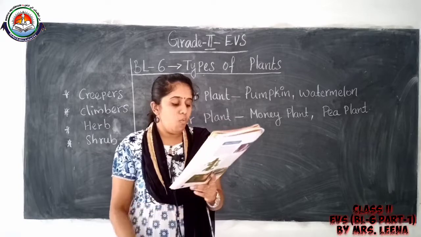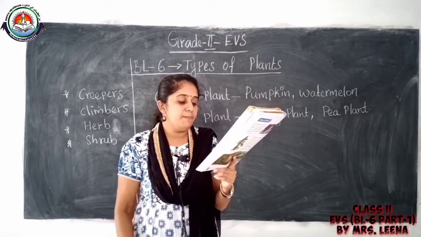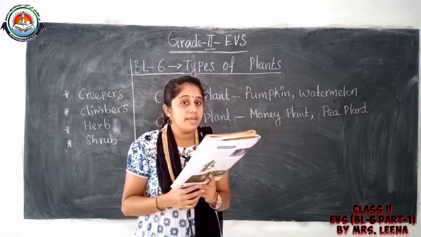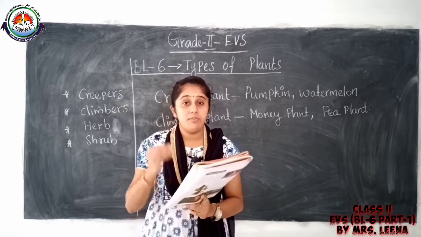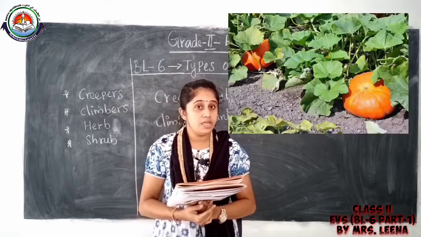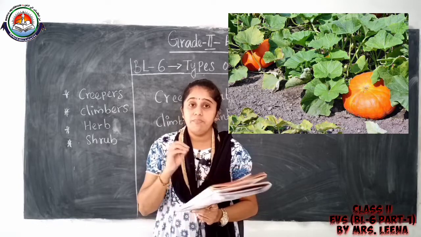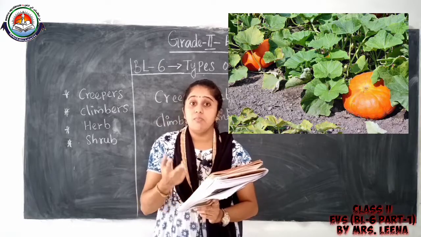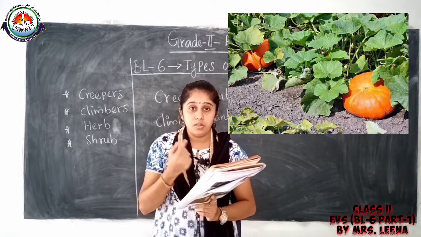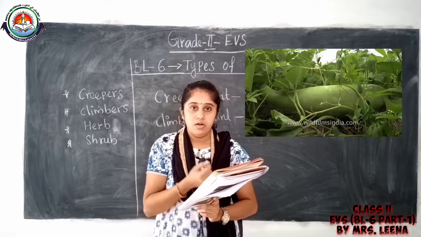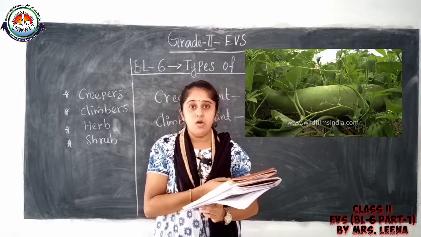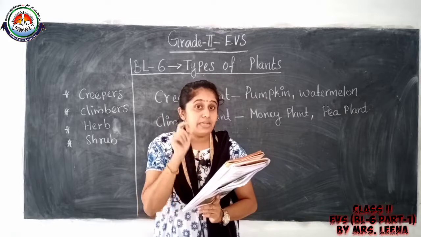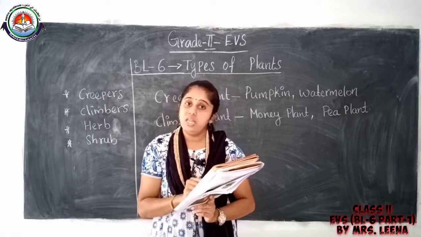Then next one, what will happen if a pumpkin plant is given support to climb on a wall? What will happen if we make a pumpkin plant climb on a wall? I already told you. Some of the creeper plants have big and heavy fruit like pumpkin, watermelon, bottle gourd, then cucumber, right? All of these fruits are big and heavy. So, if we make a pumpkin climb, what will happen? The stem will break and the plant will die, right?